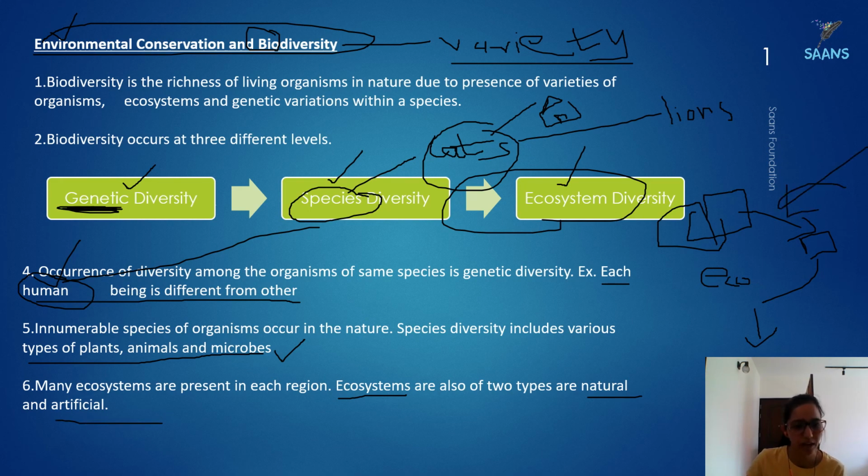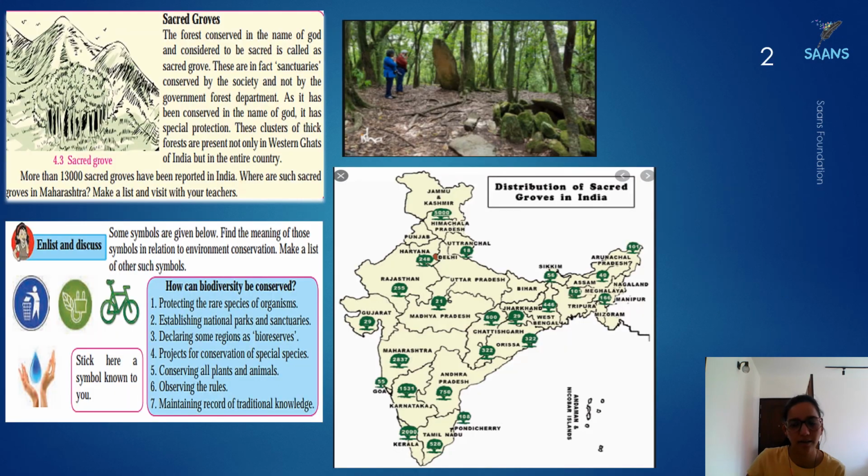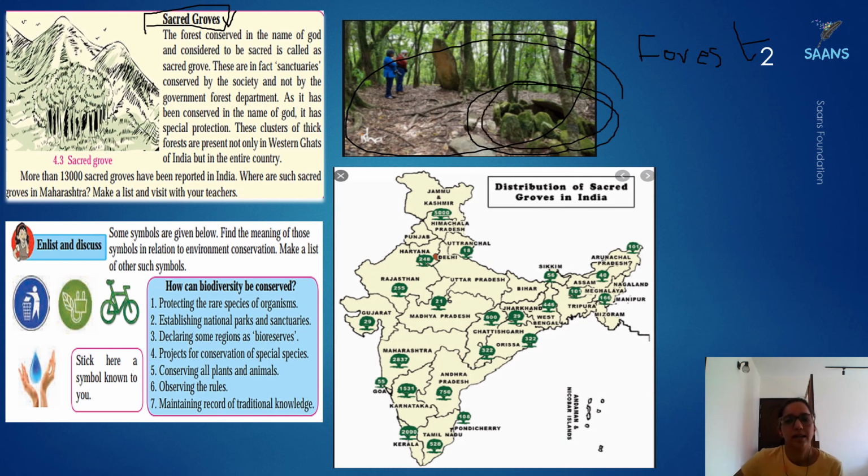Now let's move on to the next slide. We're talking about sacred groves. Kids, a grove is nothing but a part of the forest, or an entire forest, that is conserved or protected. You can see in Avatar and many other movies that forests, plants, animals, wind, and water were considered to be god in the beginning.